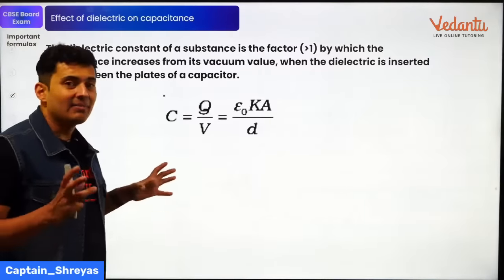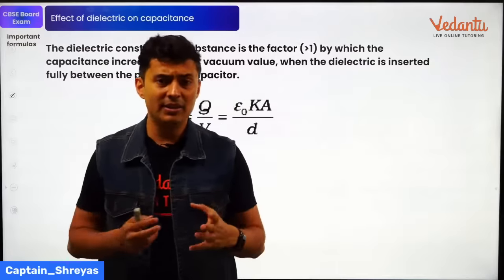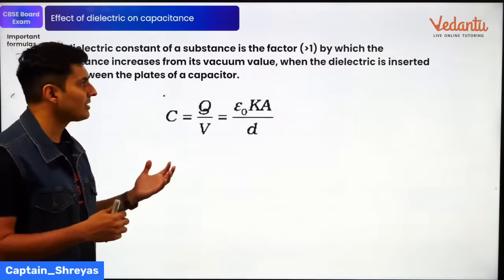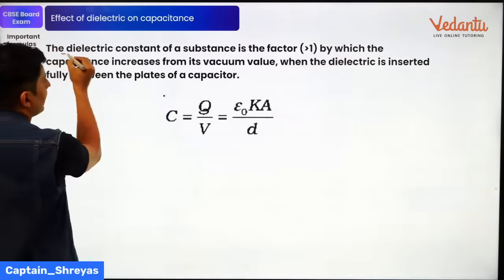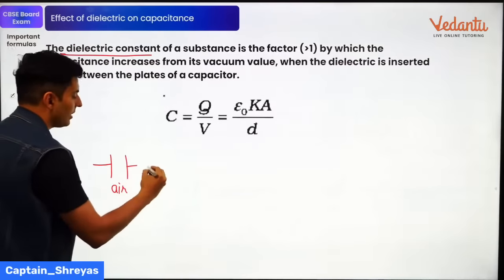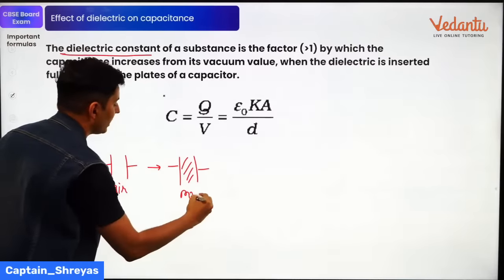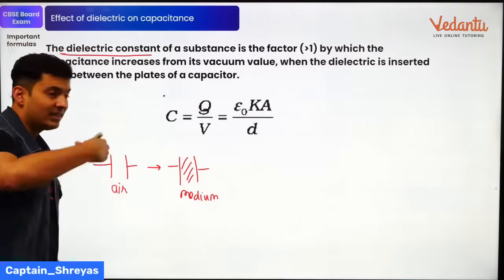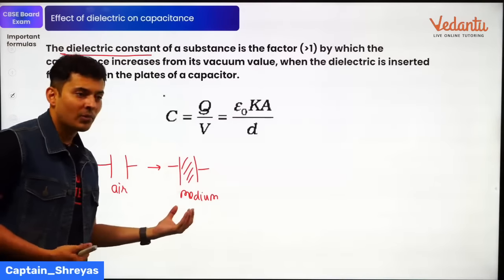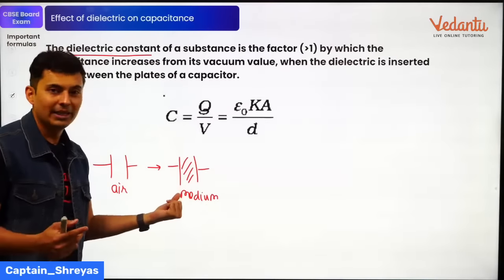if you add something called a dielectric medium between the plates of a capacitor, then the capacitance increases K times. So the factor by which the capacitance increases is basically the dielectric constant. If I have a capacitor, and let's say there is nothing, air is there. Now slowly I fill it up with some material. With that particular medium, the capacitance increases 5 times or 3 times or 100 times. That number of times the capacitance increases is called the dielectric constant of the medium.